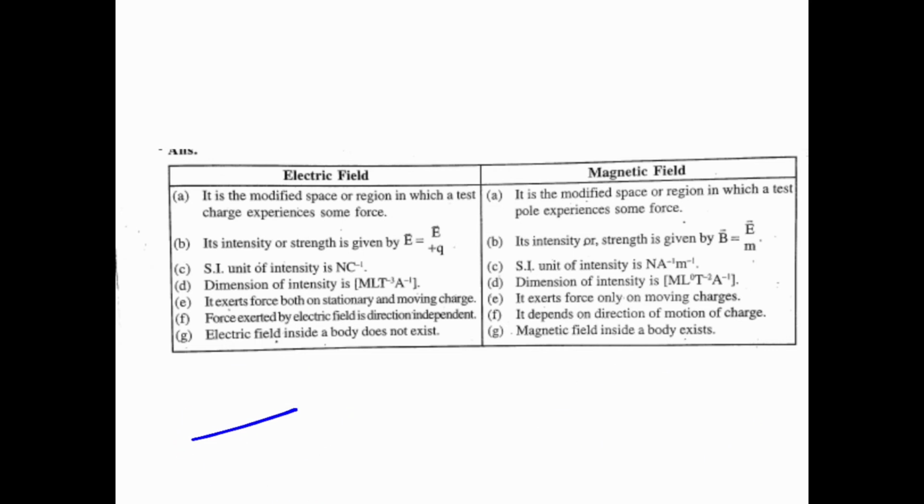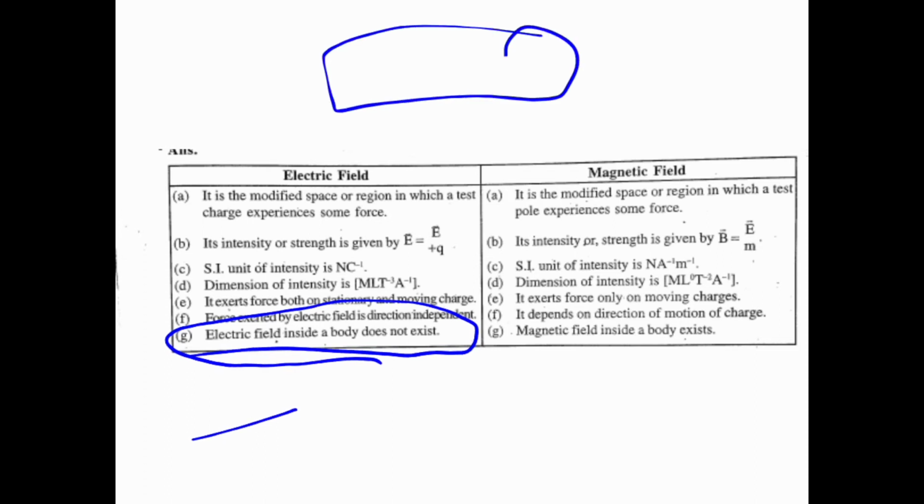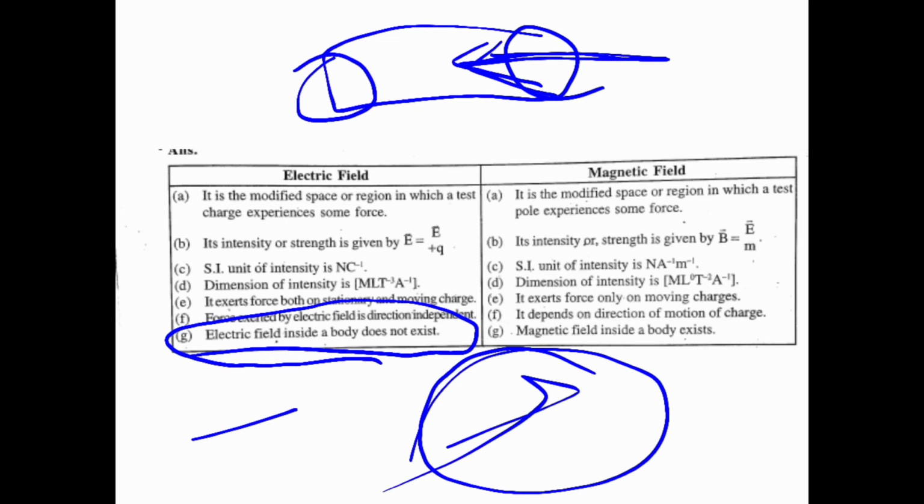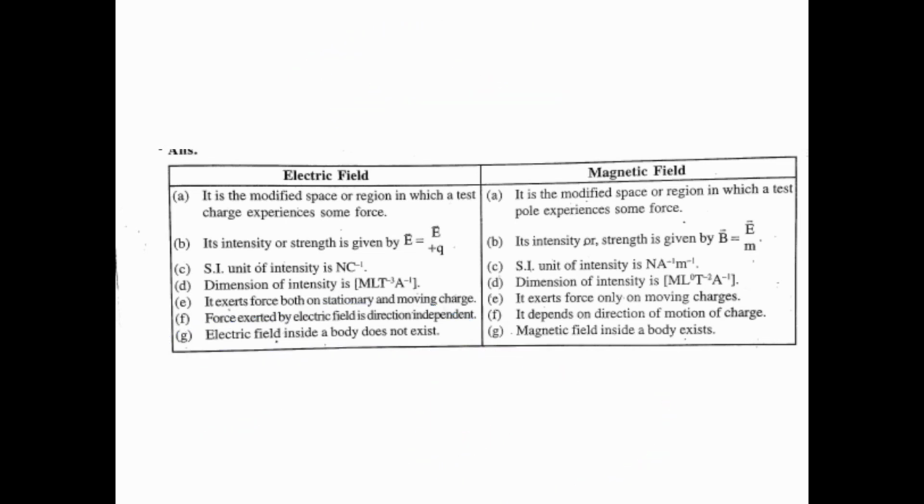Next, electric field inside a body doesn't exist. We know if there is a hollow body or solid body, the electric field inside it doesn't exist, whereas magnetic field inside a body exists. This is all about your electric field and magnetic field.